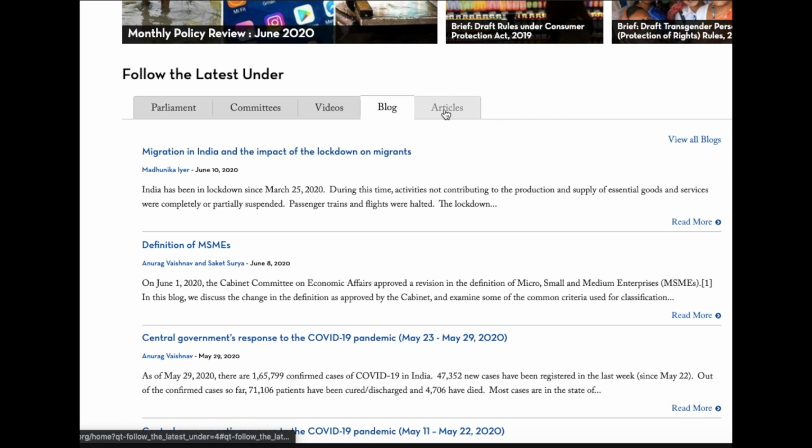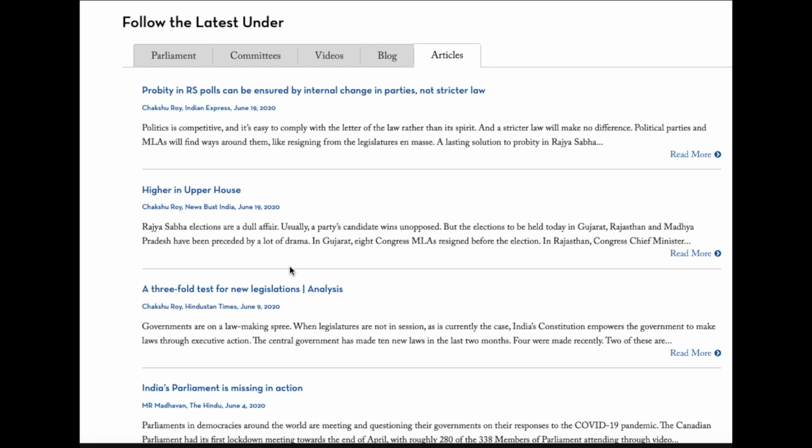Similarly, there is an article section. It provides a compilation of articles which have been written by experts in different newspaper editorials. So if you have missed any topic from the editorials, you can refer to this portion in PRS, which will help you in enriching your material.